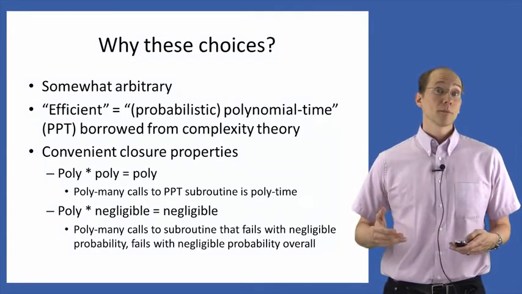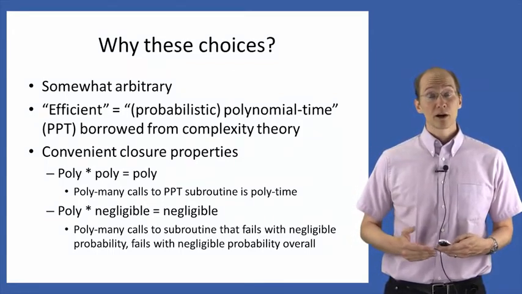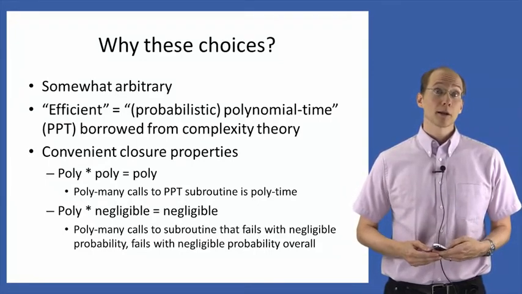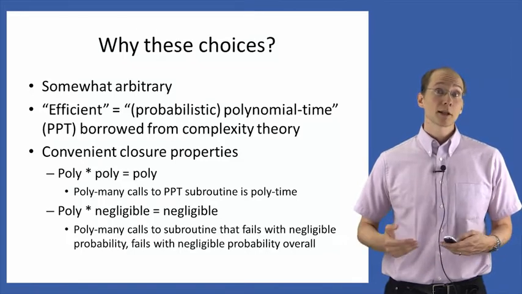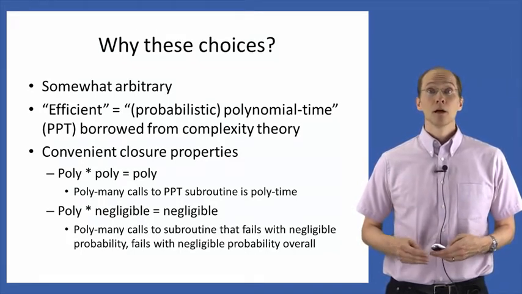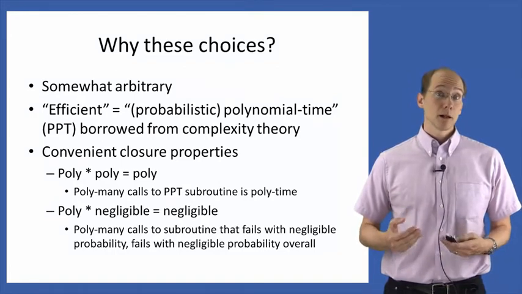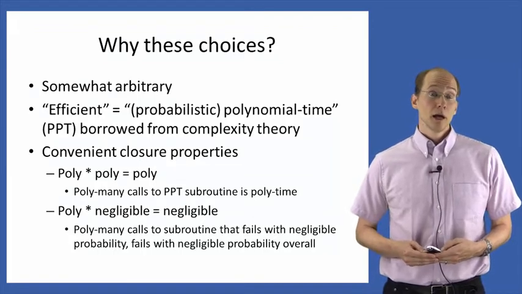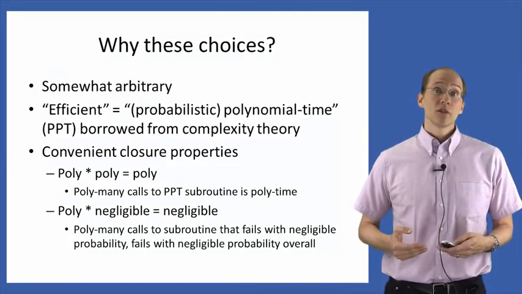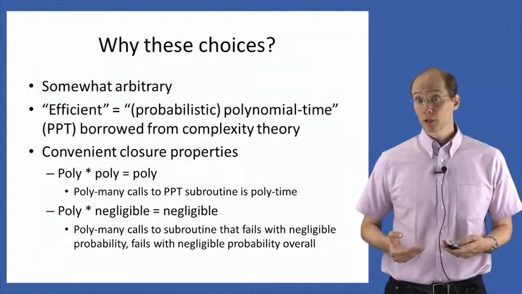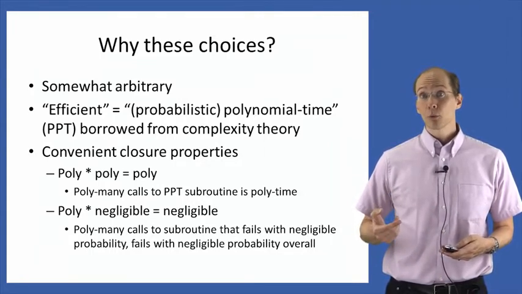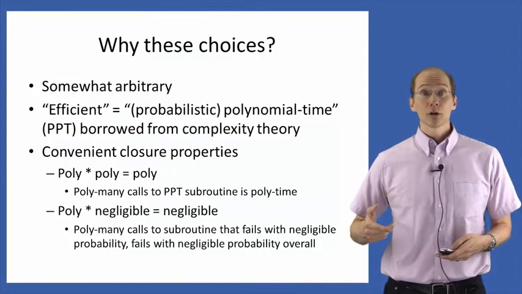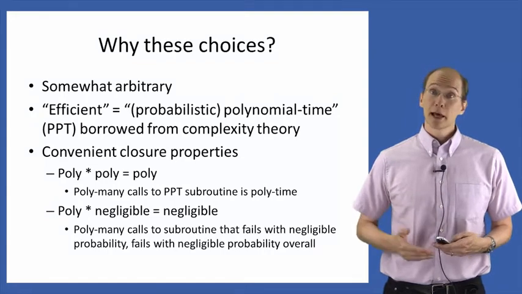So if you have an algorithm and the description of that algorithm you verified is polynomial time, and then that algorithm makes some calls to a subroutine that also is implemented in polynomial time, the net result is an algorithm running in polynomial time. Another such closure property is that any polynomial function multiplied by any negligible function is again negligible. And what this means is that if you have an algorithm that makes polynomially many calls to some subroutine, where that subroutine might fail with negligible probability every time it's called, then the probability that the algorithm overall ever fails is still negligible.